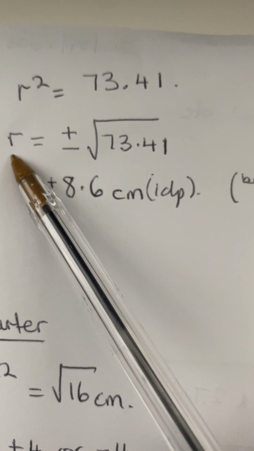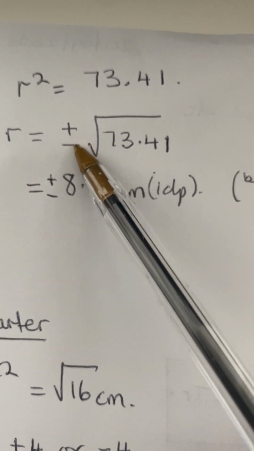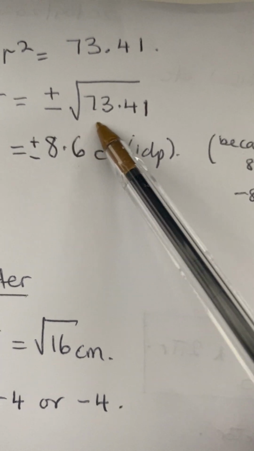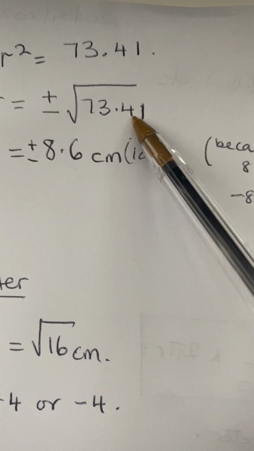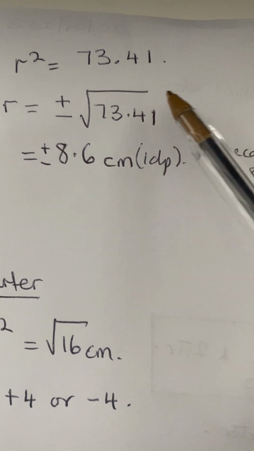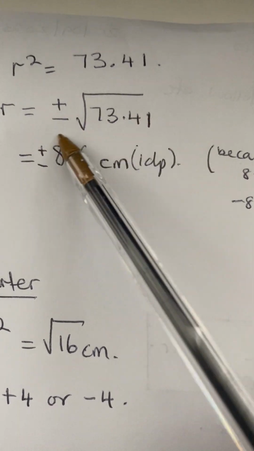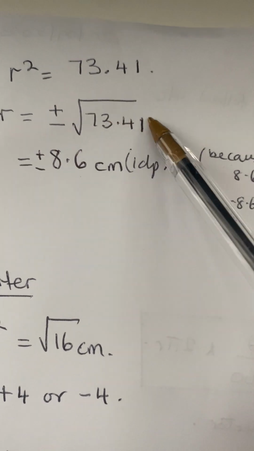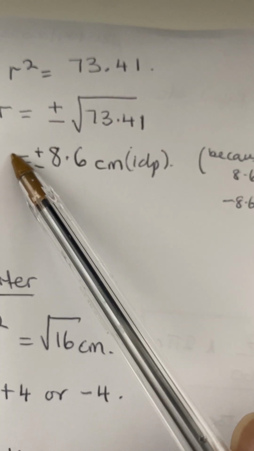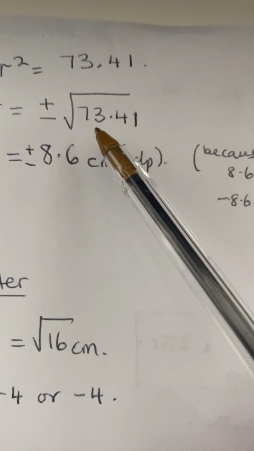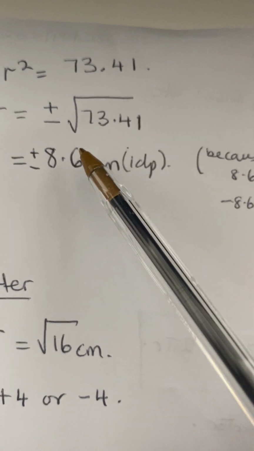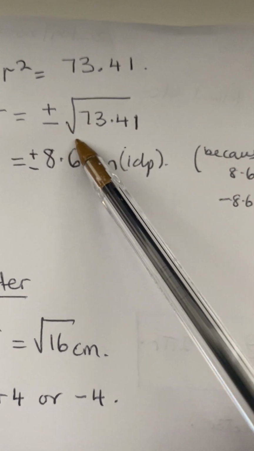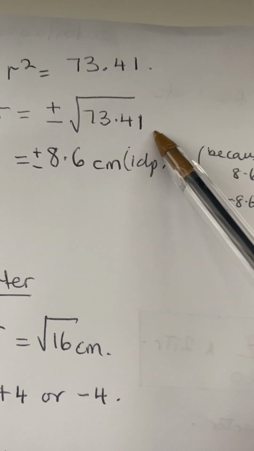So r will be equal to plus or minus the square root of 73.4. I've explained this before, plus or minus, because minus 4 times minus 4 will give you 16, and 4 times 4 will give you 16.